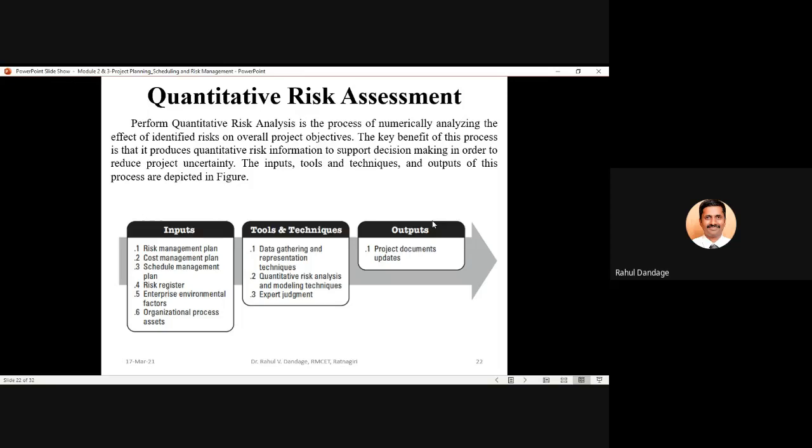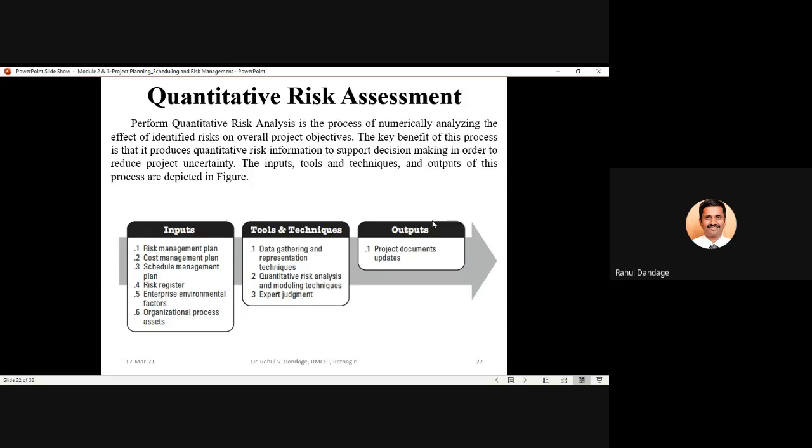The next input is the risk register, because the risk register prepared in the identify risk step gives an exhaustive list of all the risk categories which may appear in your project, along with their characteristics, and also the probable response strategies that can be implemented on that particular risk.